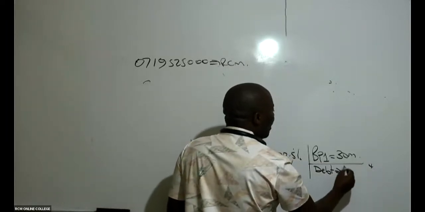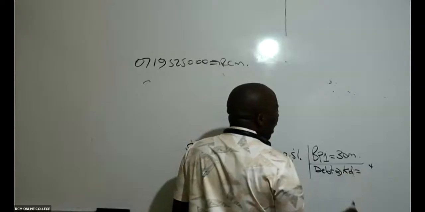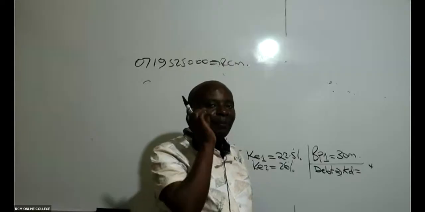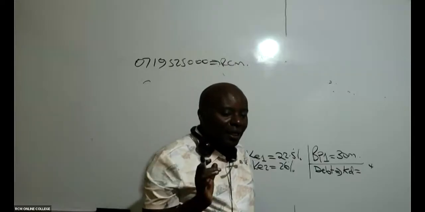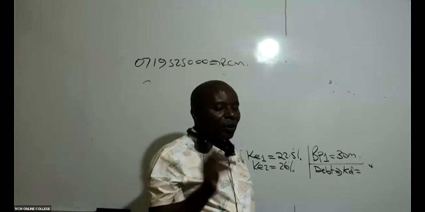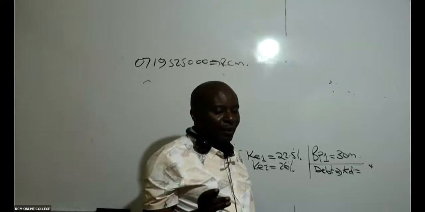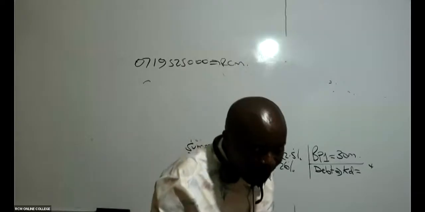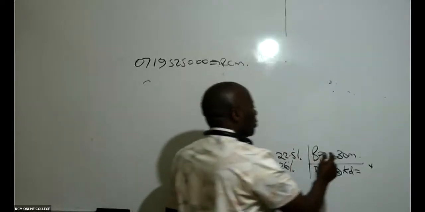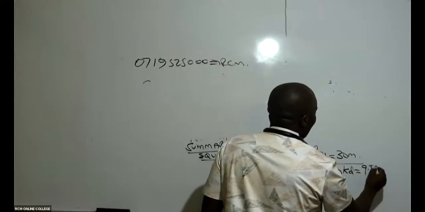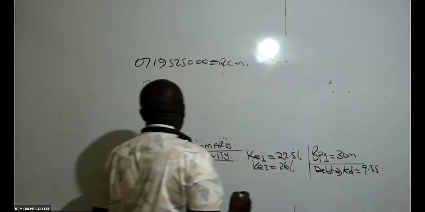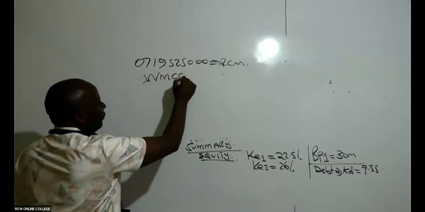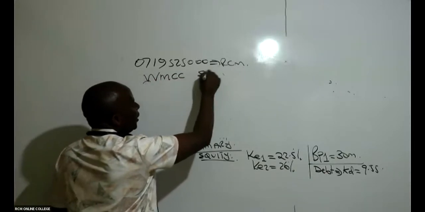If I remember very well, KD, the cost of debt, was only 1. Was it 9.26? KD was only 1 without a break point. It was 9.55%, like that. So go ahead and give us the WMCC schedule.